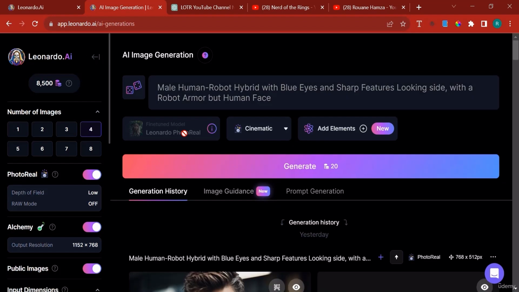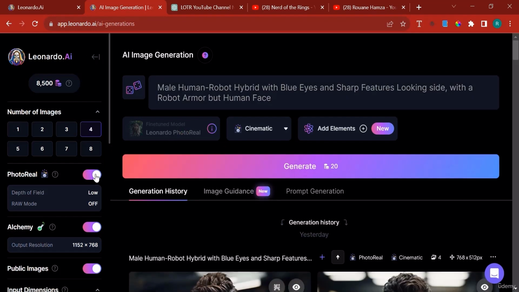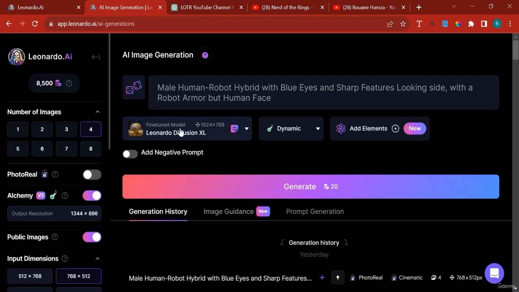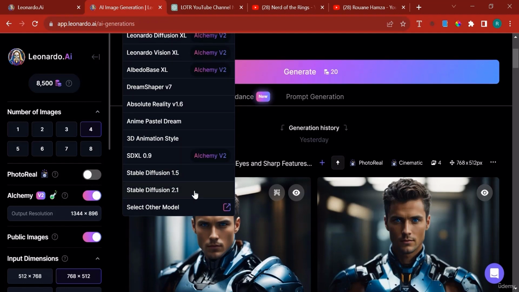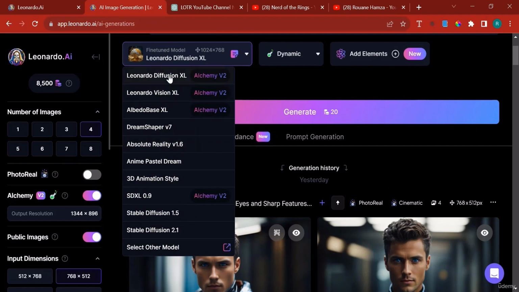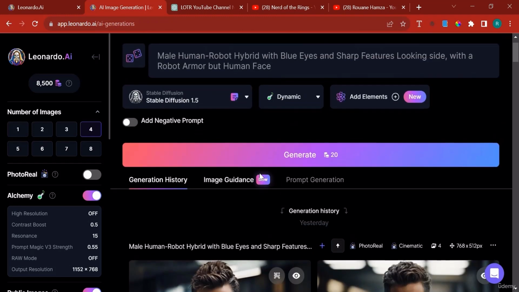Now, Leonardo AI actually functions based on models. At this point, I'm using the photoreal model, which if I deactivate, I shall be able to change the model. You cannot change a model if you have photoreal activated. And by the way, I think photoreal is only a pro feature. But if you have it deactivated, you shall be able to use other models, such as Leonardo Diffusion XL, Stable Diffusion 2.1, Stable Diffusion 1.5, which, by the way, Leonardo AI was built on the Stable Diffusion model.